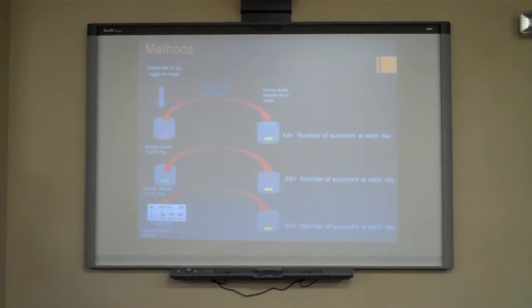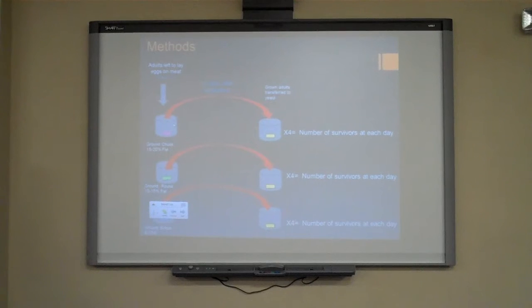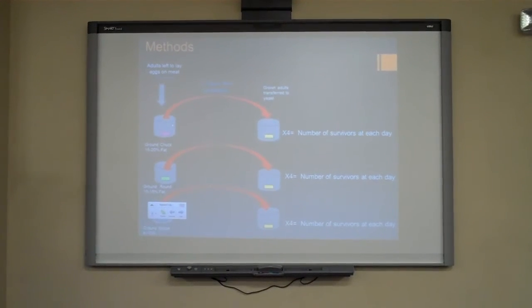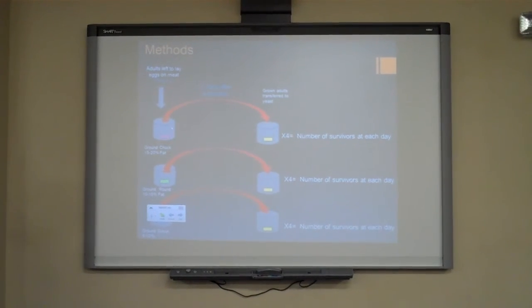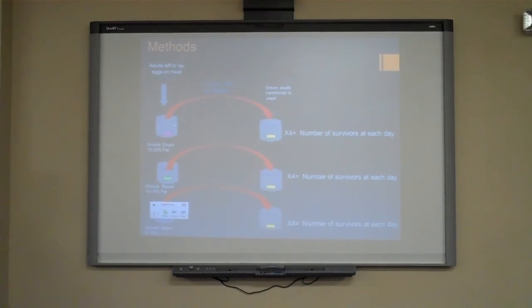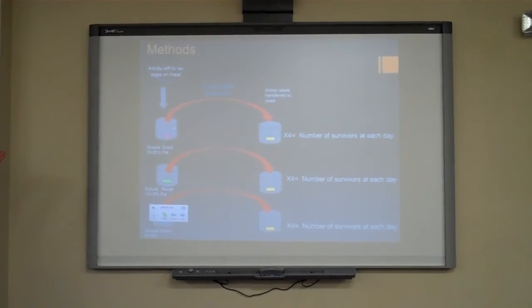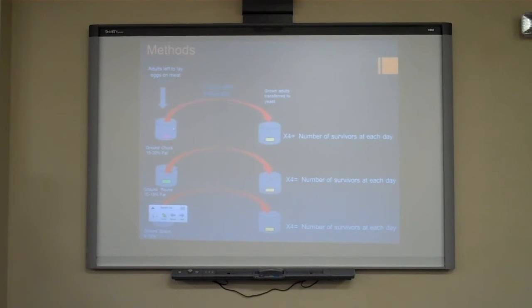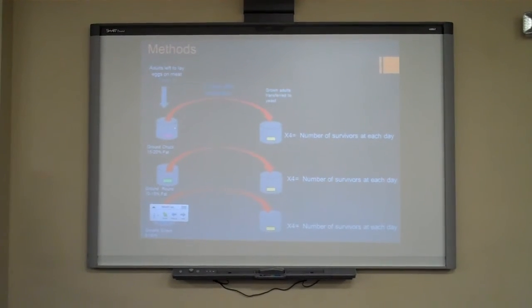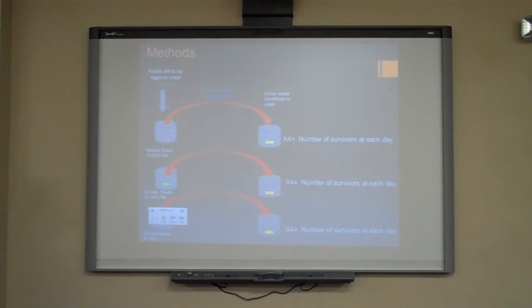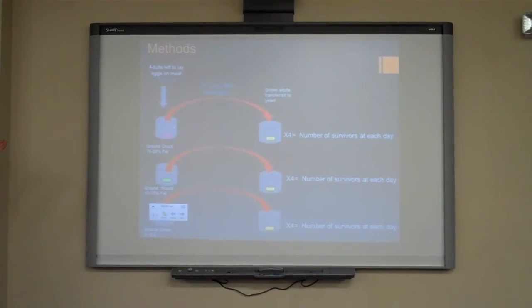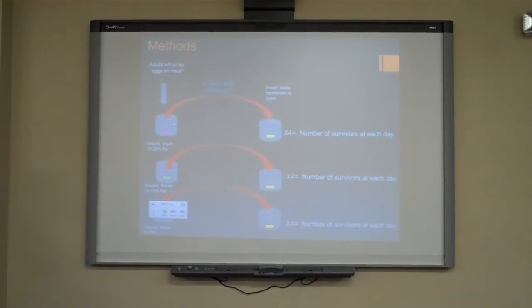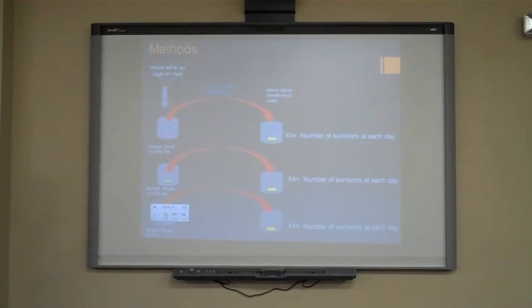My methods. We will have a stock of the Drosophila, and one adult stock will be placed in each of the various beefs. The three kinds of beef will be ground chuck, ground round, and ground sirloin, each with increasing percentages of fat. The adults will be put in each of the beefs and left to lay eggs. Once the eggs are laid on the beef, those adults will be taken out of those vials. Once the larvae hatch on those beefs, they will grow into adults.